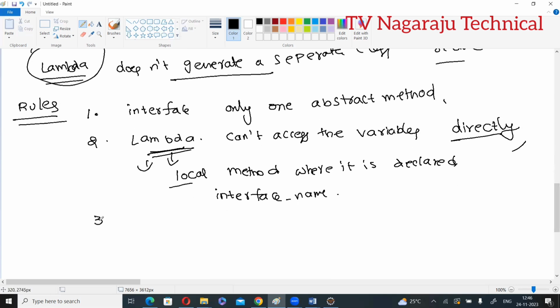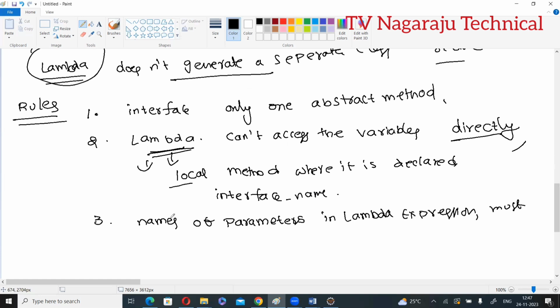Now, the next point is the names of parameters. The names of the parameters in a lambda expression must not be used for local variables in the same method scope.